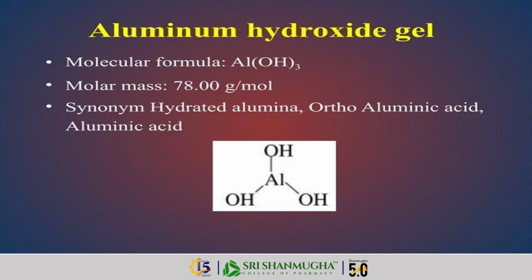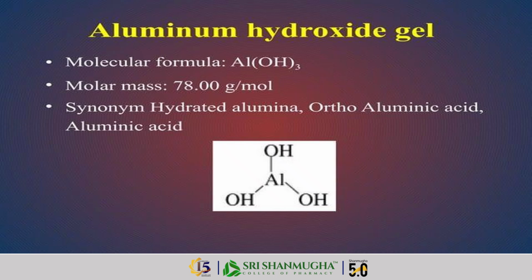The molecular formula of aluminum hydroxide is Al(OH)3. In it, three hydroxyl groups are present. The molar mass of aluminum hydroxide is 78 grams per mole.